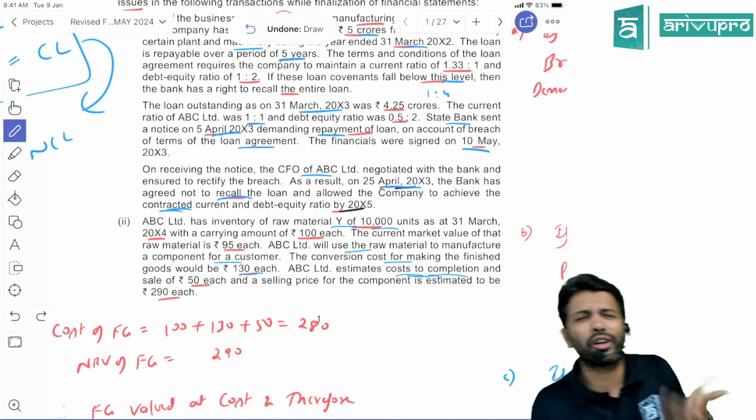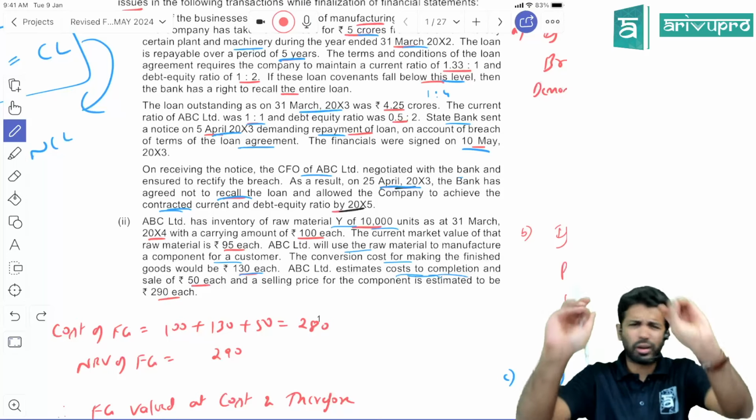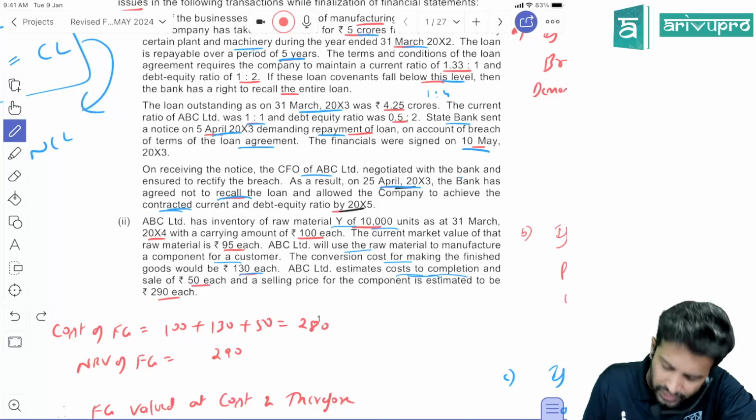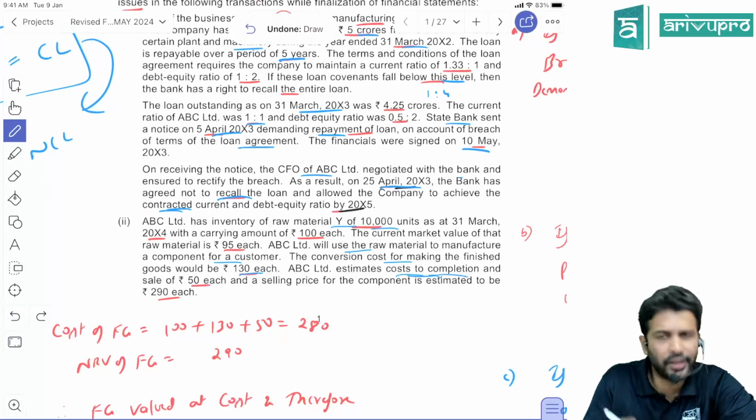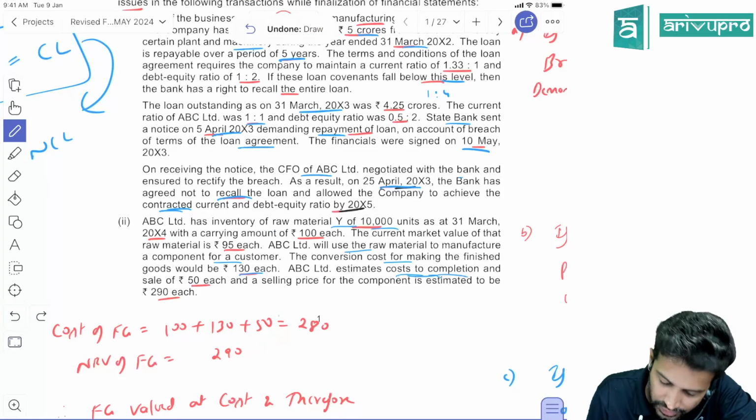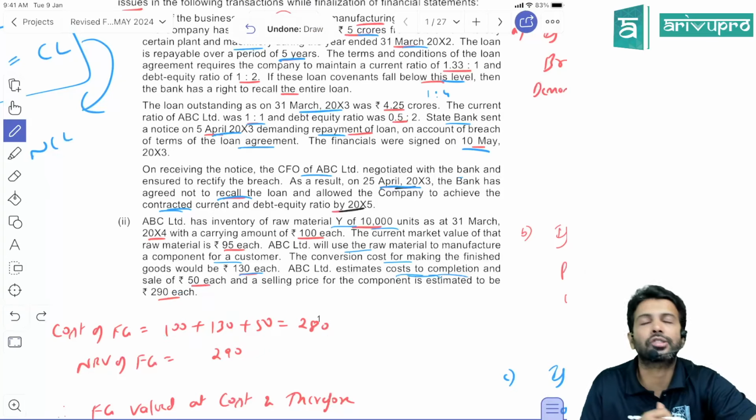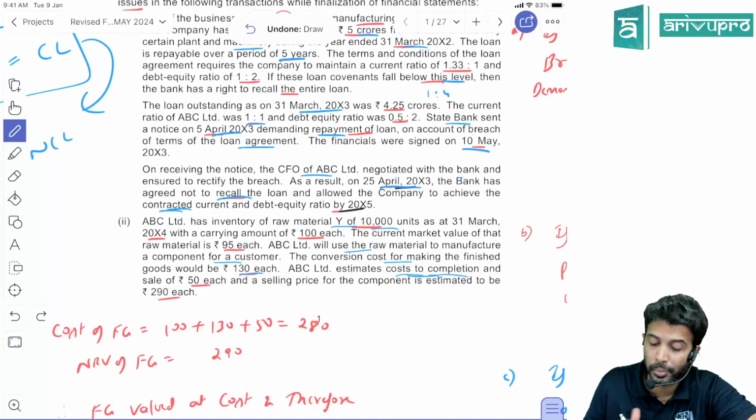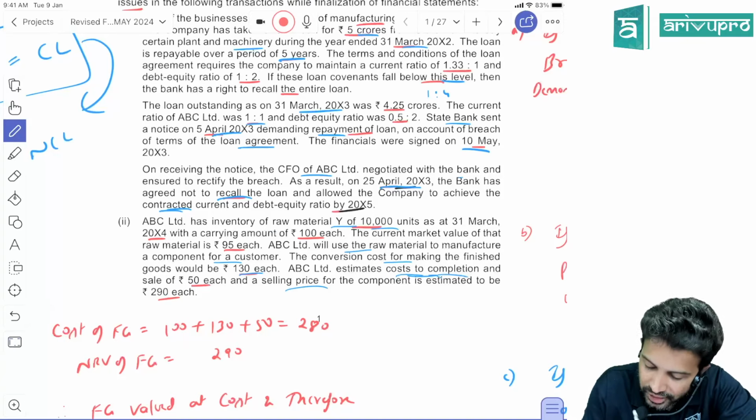Selling cost is not included in the cost of inventory, no? But either way, for analysis purposes, whether you add 50 or you don't add 50, the final analysis will not change. Check. If you add all the three components also, the cost of the finished goods will become 280. What is the selling price of that component?